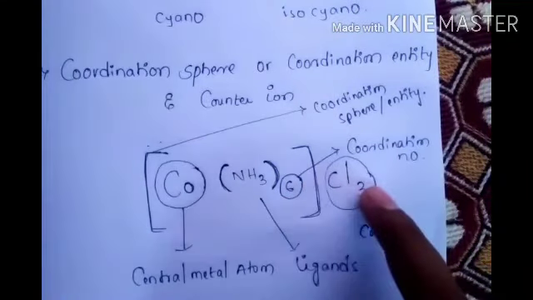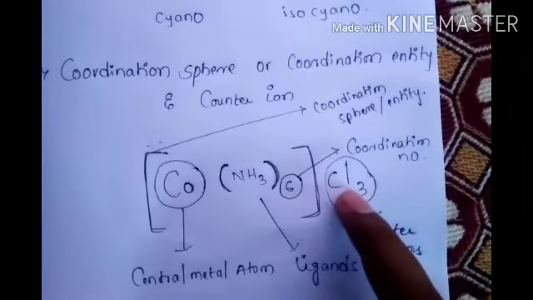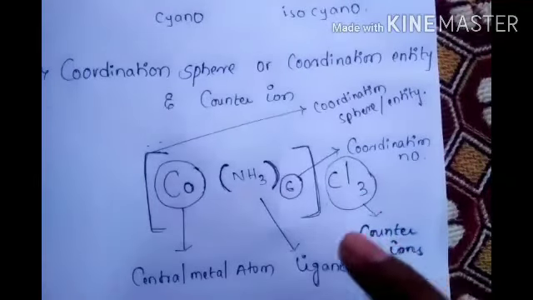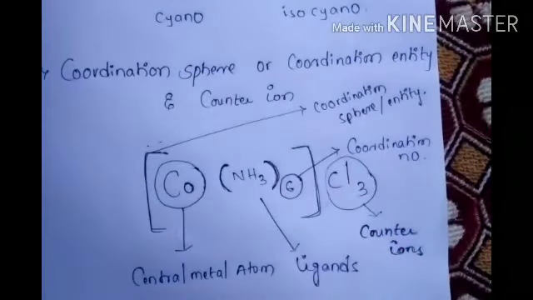Whatever is outside the square bracket is called counter ion. Those written outside of the brackets are called counter ions. These are the definitions.